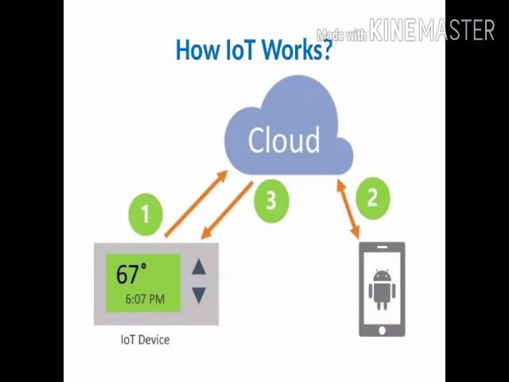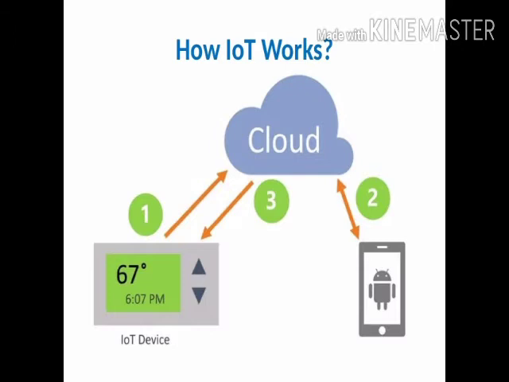Let's see how the IoT works. In this slide I am showing you exactly how the IoT works. For showing the working of the IoT, I am taking one example. Here I am taking one sensor device, a microwave oven. In that one I am setting a temperature threshold value of 67 degrees. If I increase the temperature of the oven to more than 67 degrees, then it will send the data to the cloud, which processes that data, and it will send a message to the mobile.